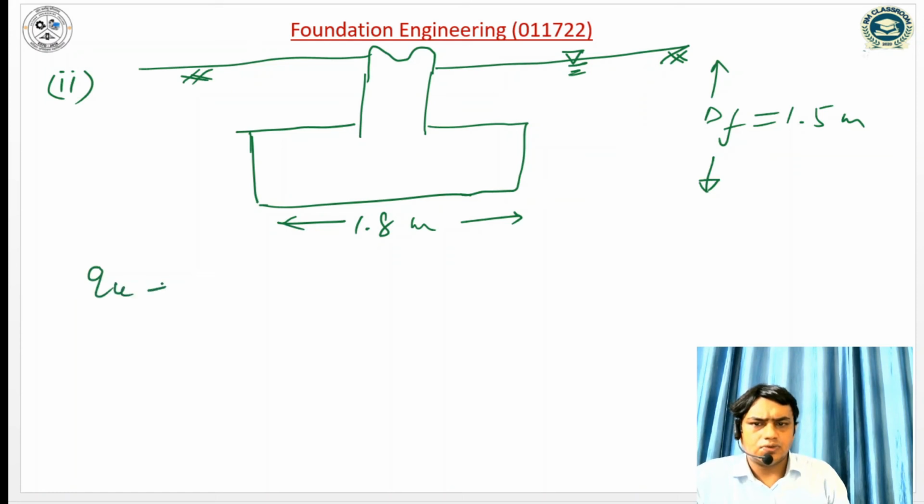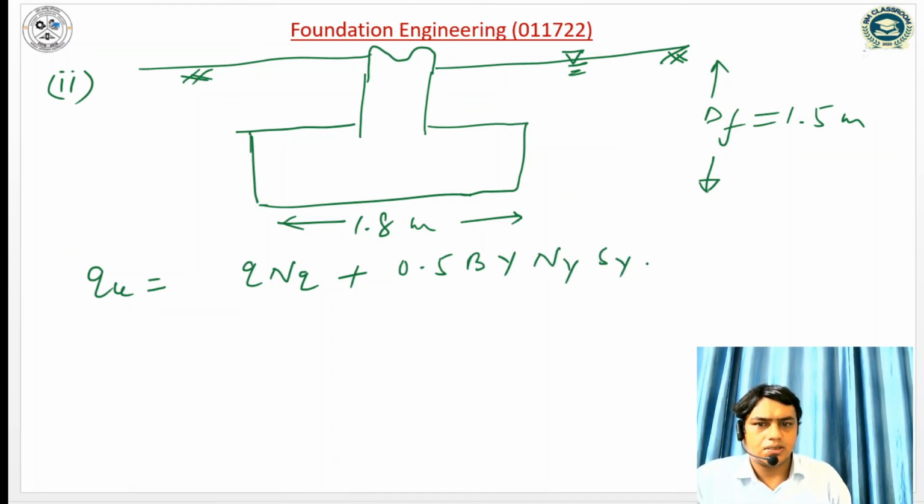qu is equal to, the c term is 0 here. We can write qNq plus 0.5 B gamma N gamma S gamma, and here there is also a water table correction factor, so Rw1 and Rw2.